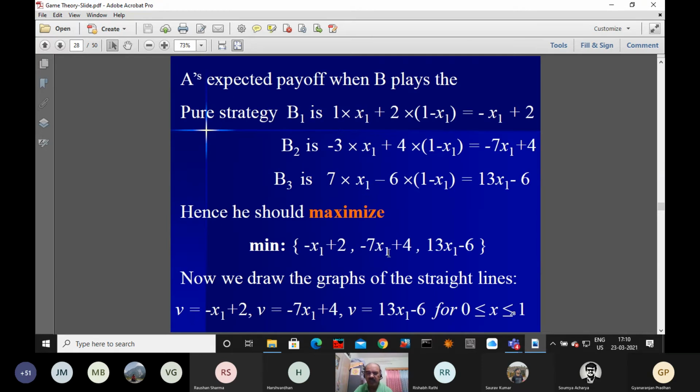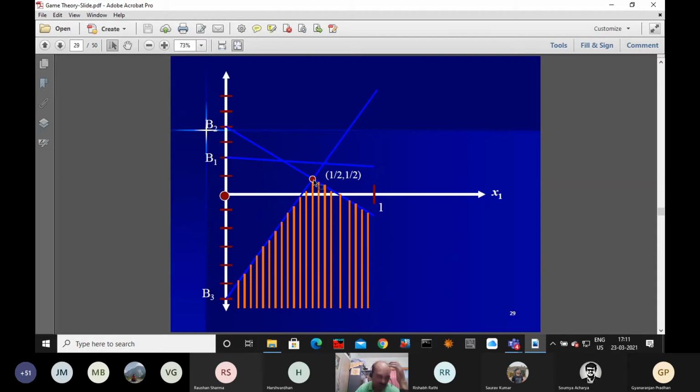So this x1 equal to half. That is 4 minus 3 by 2, that is half. And here 13 by 2 minus 6, that is also half. That is giving the value of the nu. So what we are finding at this intersection is nu equal to half and x1 equal to half. X1 equal to half means x2 also equal to half, because x2 equal to 1 minus x1. So this is the point of intersection.